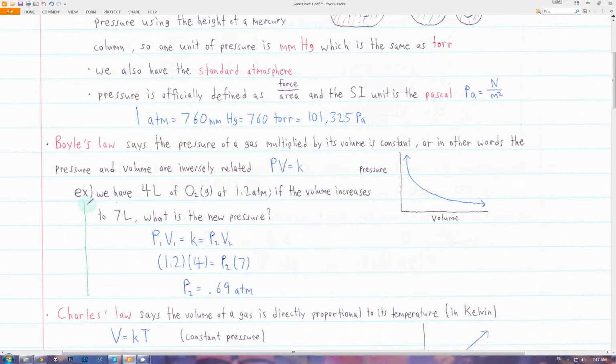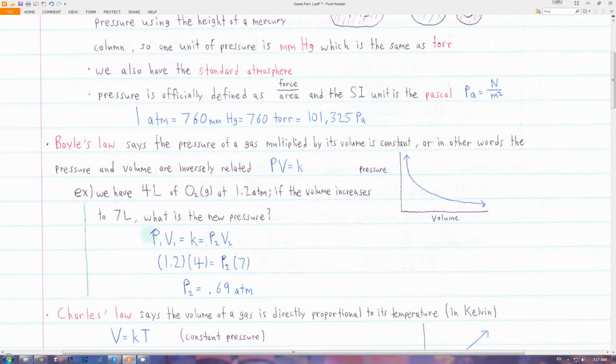If we have 4 liters of O2 gas at 1.2 atm, and we increase the volume to 7 liters, then we can use this to find the new pressure. Anytime we multiply the pressure and the volume, it'll equal a constant. So the initial pressure times volume will equal the new pressure times volume.